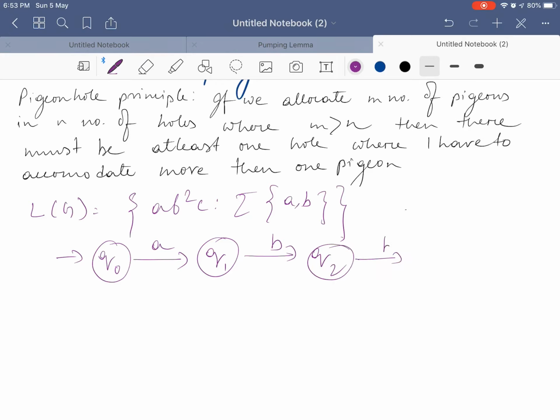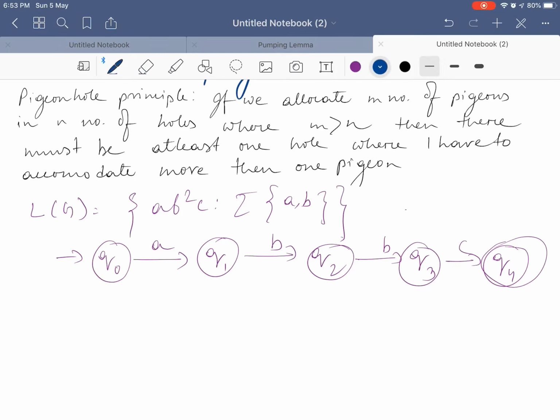For the time being I am drawing the NFA. Now, how many states are required to construct this NFA? 5 states are required, and how many alphabets are there? 4 alphabets.